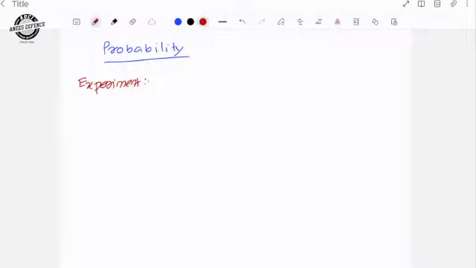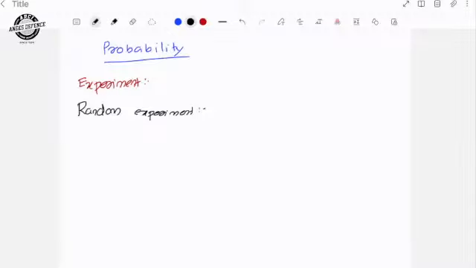Now, in probability, we are dealing with random experiments. What is a random experiment? We are doing some task or some experiment. We already know what the possible outputs are, but we don't know what the exact output will be. That is known as a random experiment.